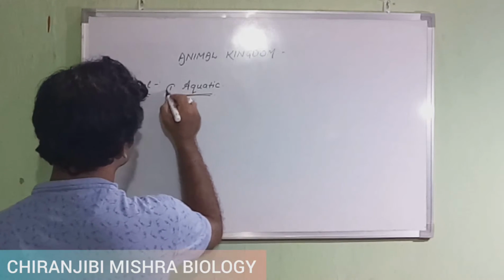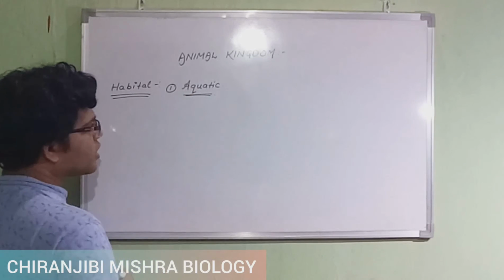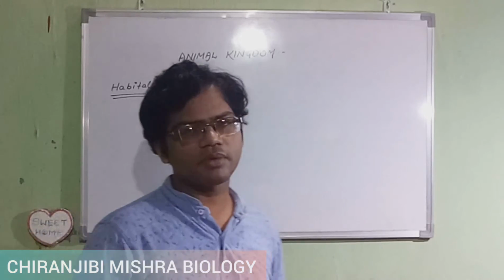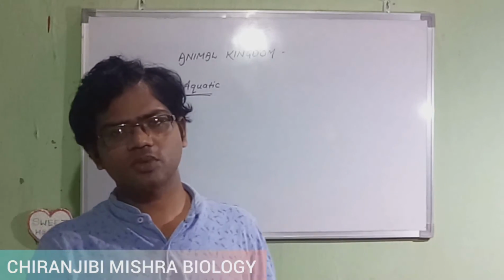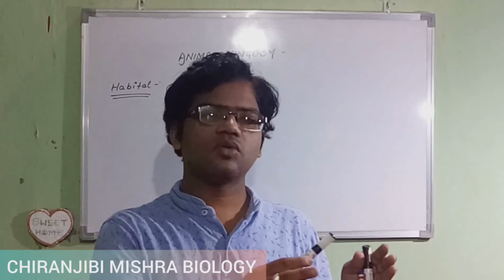Aquatic, this is number one. And number two is known as terrestrial. After aquatic, we will see terrestrial. Aquatic means the water area. Animals live on the water surface and inside the water, and that area is known as the aquatic area. Water area. Yes or no?